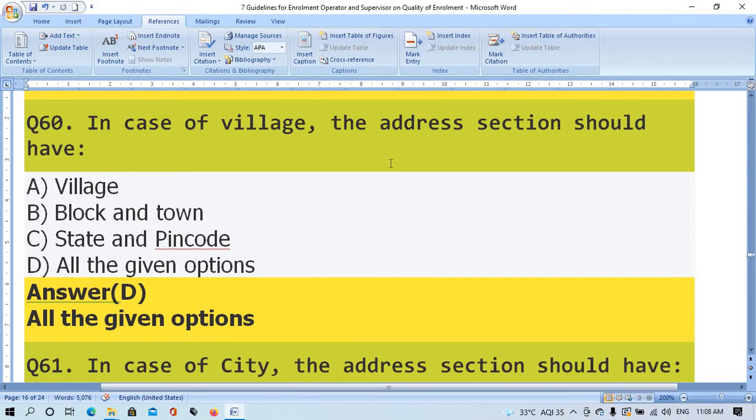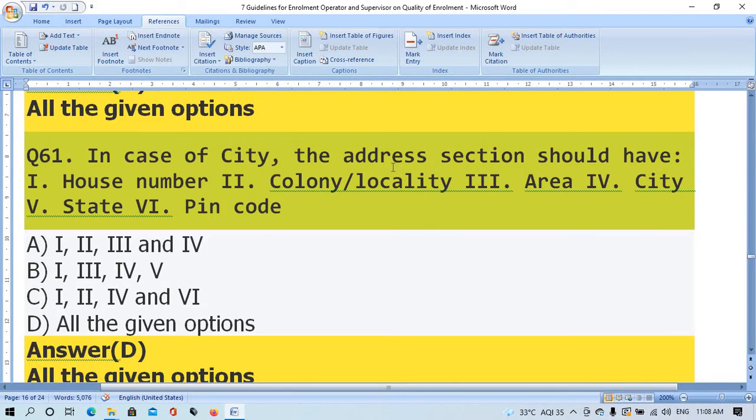Question number 61. In case of city, the address section should have 1. House number, 2. Colony / locality, 3. Area, 4. City, 5. State, 6. Pin code. Option A 1, 2, 3 and 4. Option B 1, 3, 4 and 5. Option C 1, 2, 4 and 6. Option D all the given options. The right answer is option D, all the given options.